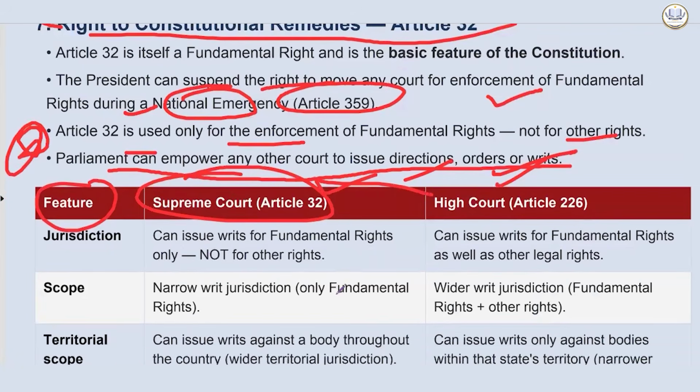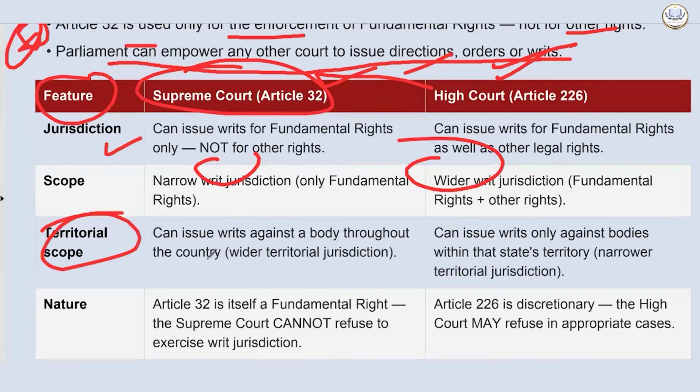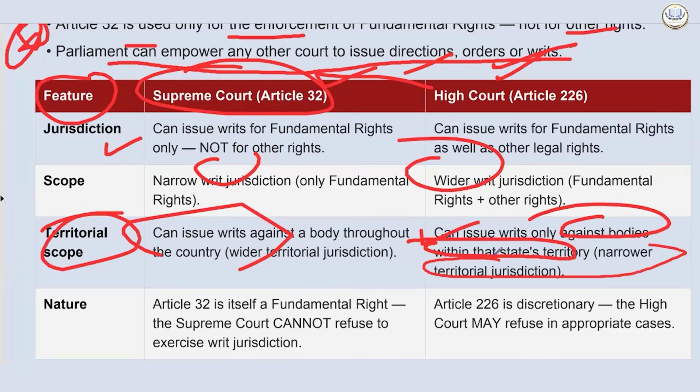Let's see. In terms of jurisdiction, the Supreme Court can issue writs for fundamental rights only, not for other rights. However, the High Court can issue writs for fundamental rights as well as other legal rights. It is narrow, it is wider. In terms of territorial scope, the Supreme Court can issue writs against bodies throughout the country. However, the High Court can issue writs only against bodies within that state's territory. Narrower territorial jurisdiction is there.